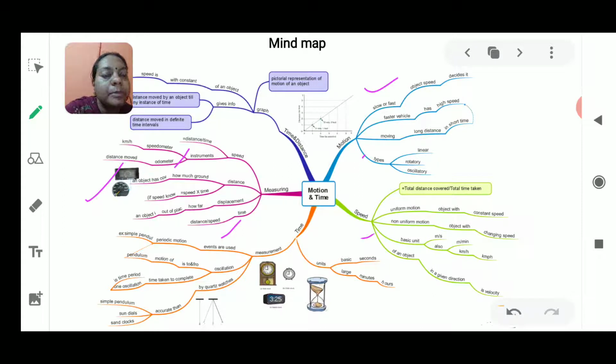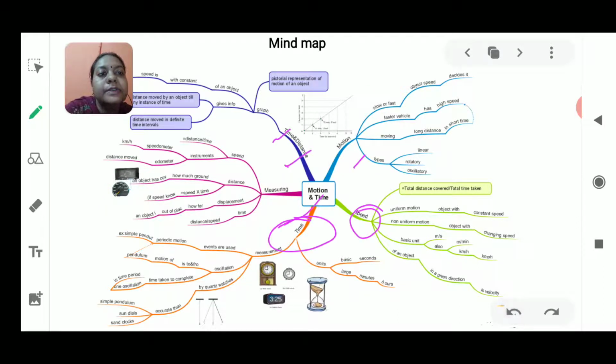So these many topics are to be covered in the small topic of measurement of motion and time, the terms which are related to motion. And lastly, we are going to discuss speed also, and we will see speed with the help of the formula. We will see whether it is uniform motion or non-uniform motion, what is its unit, and what the basic unit is that will be expressed.